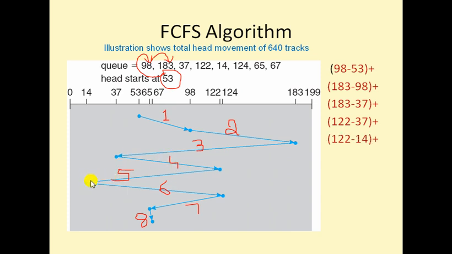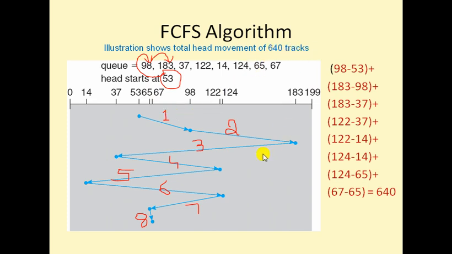Fifth move, 122 minus 14. Sixth move, 124 minus 14. Seventh move, 124 minus 65. Eighth move, 67 minus 65. Now we will get 640. So by using the FCFS algorithm, in this example, the head moves 640 tracks.